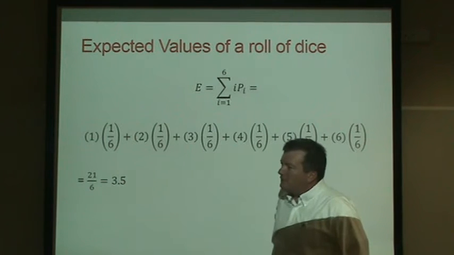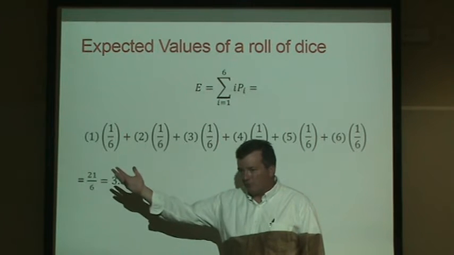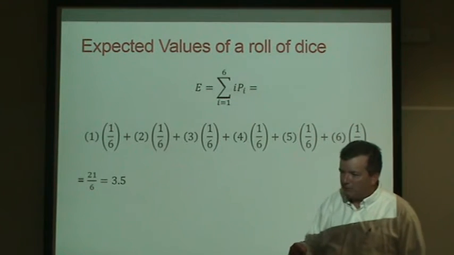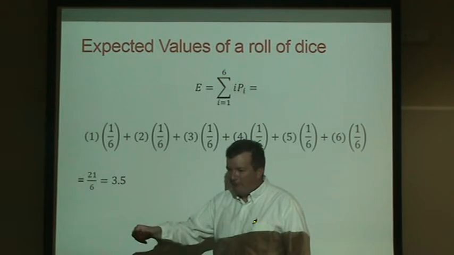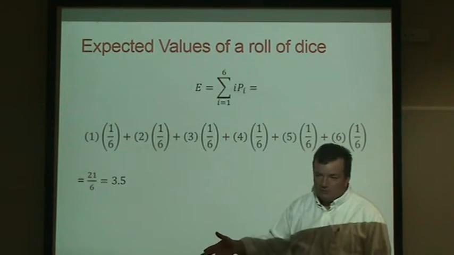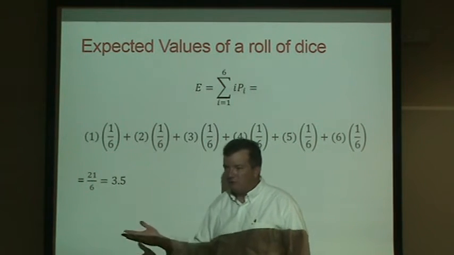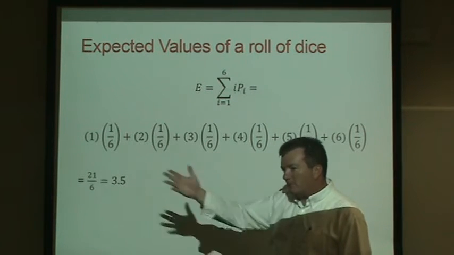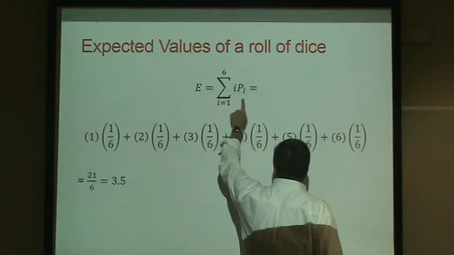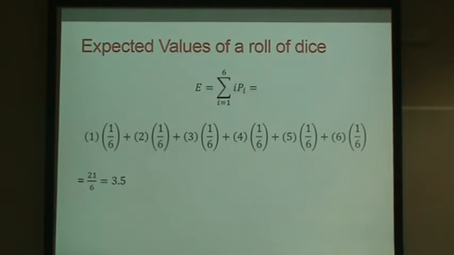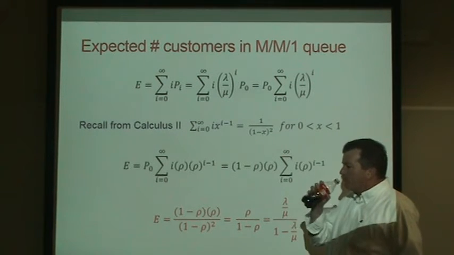So you could use something like this if somebody asked you, if you rolled the dice 1,000 times and added up all your rolls, what would you expect it to add up to? You can figure out, well, each roll has an expected value of 3.5, and there's 1,000 rolls. So I'd expect this sum to be 3,500. Just calculate the expected value and then multiply that by the number of rolls. Okay, so we're going to use this summation to figure out what is the expected value of the number of customers in our system.